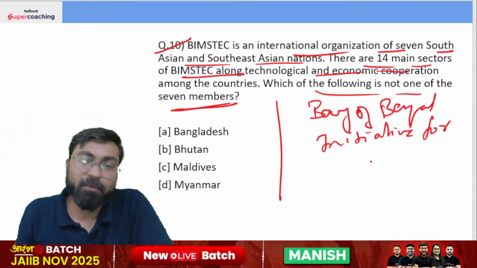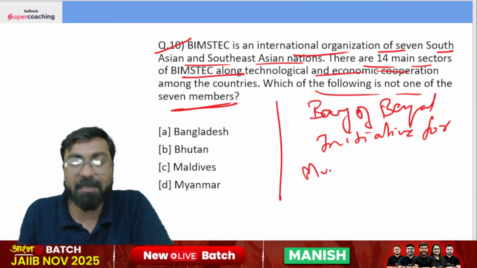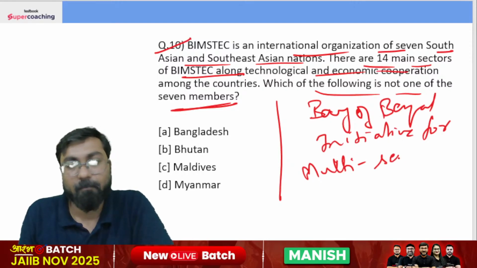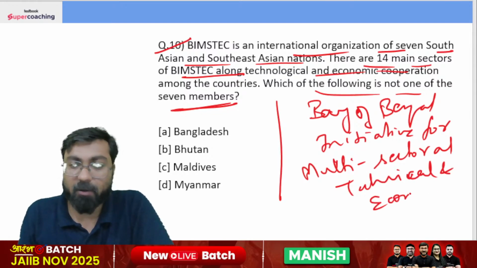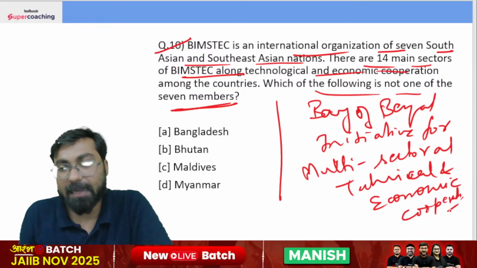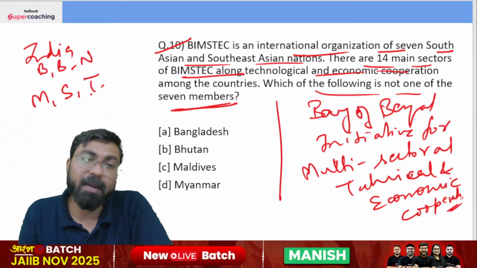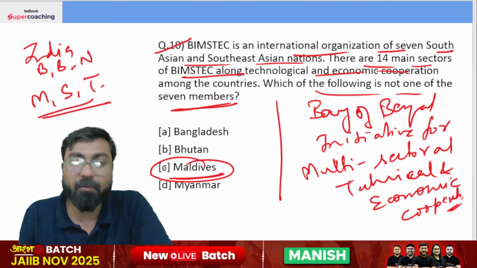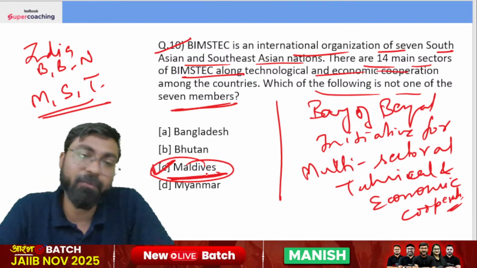Let's see whether I do remember the full form or not. Bay of Bengal Initiative for multi-sectoral technical and economic cooperation. Yeah, I do remember. That is BIMSTEC. Okay. It has 7 members: India, Bangladesh, Bhutan, Nepal, Myanmar, Sri Lanka, and Thailand. Okay. I think Maldives is not one of the 7 countries. The right answer therefore is option C.